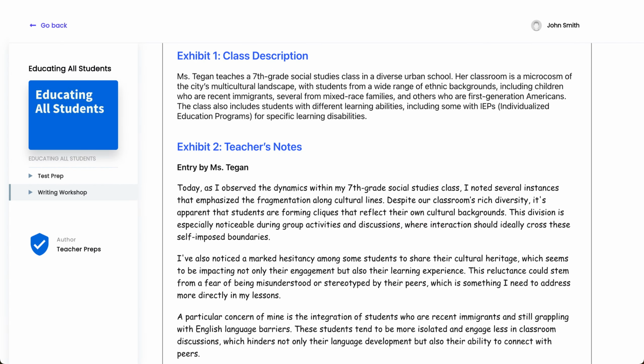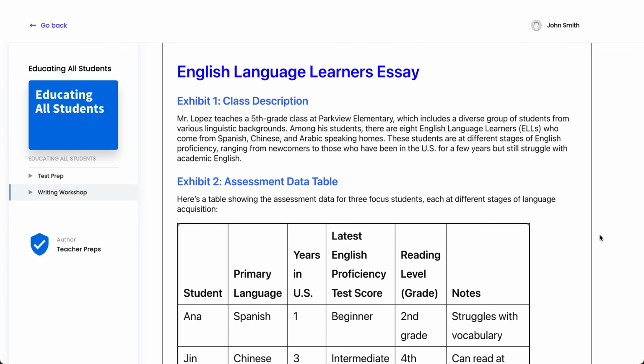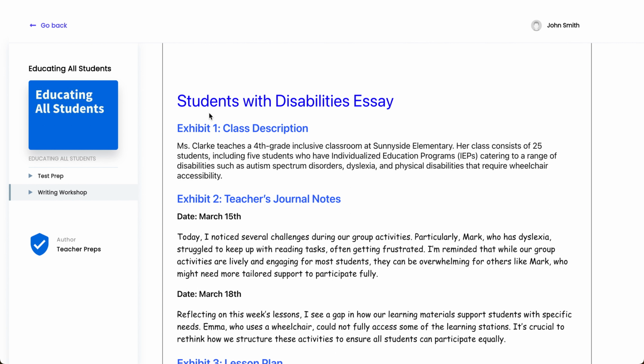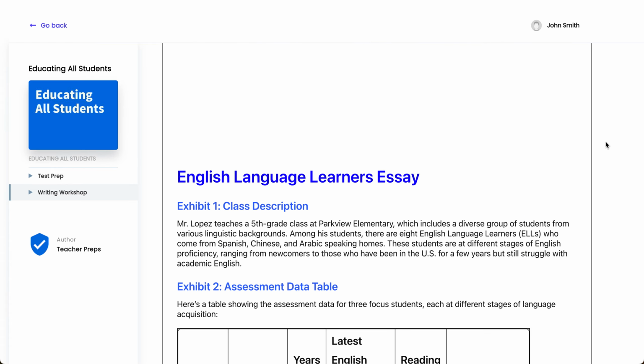So of course, our test prep follows this same structure, which just means that it is an excellent tool for you to prepare with. So here's our second prompt, our second essay, English language learners. And just as the official testing agency stated, the third essay is all about students with disabilities. Now, I'm going to be making a video for each of these. Just wanted to show this in the first video.